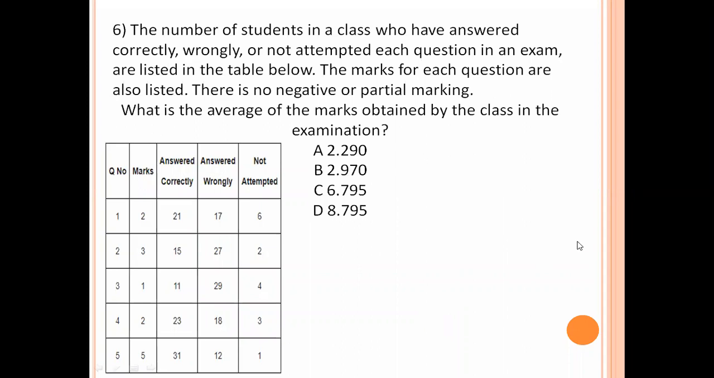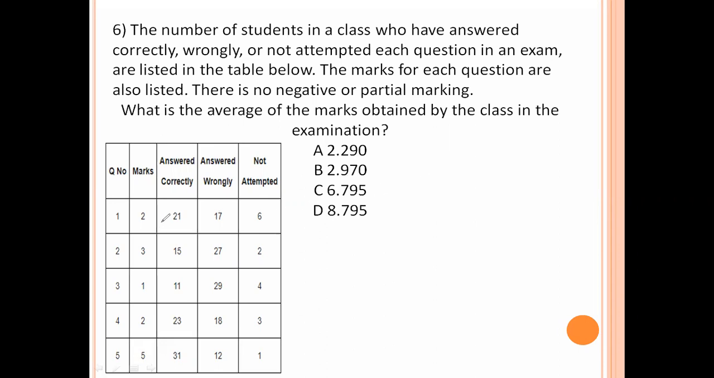Next one. Here you see that the number of students in a class who have answered correctly, wrongly, or not attempted each question in an exam are listed in the table below. The marks for each question are also listed. There is no negative or partial marking. What is the average of marks obtained by the class in the examination?